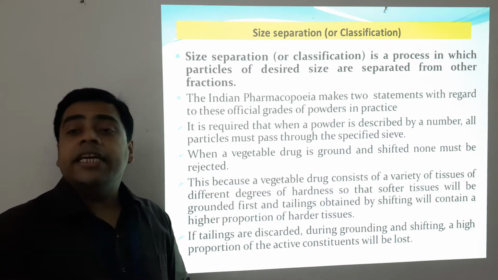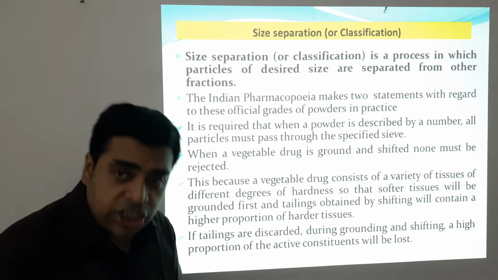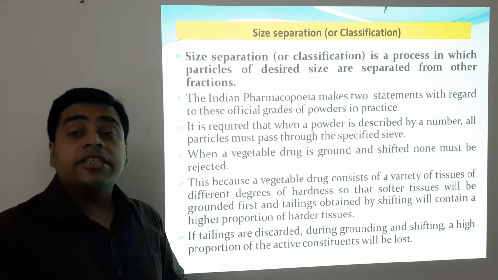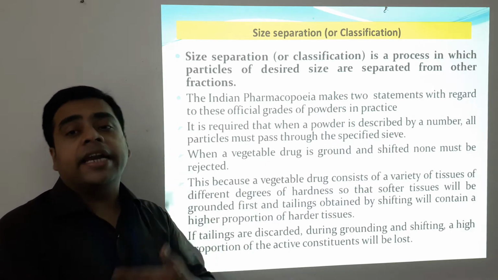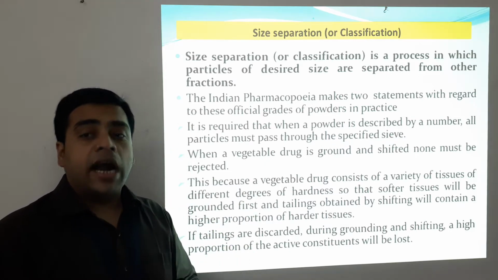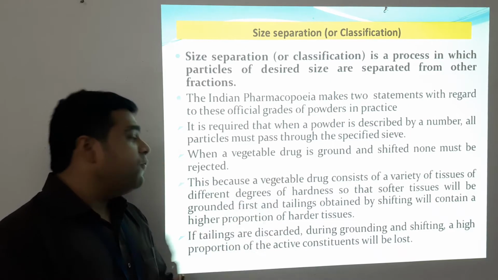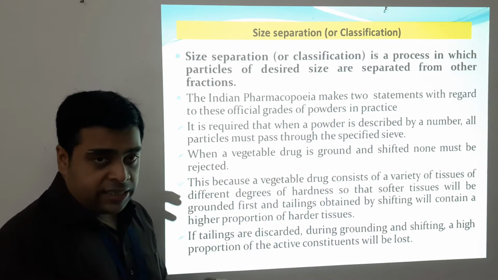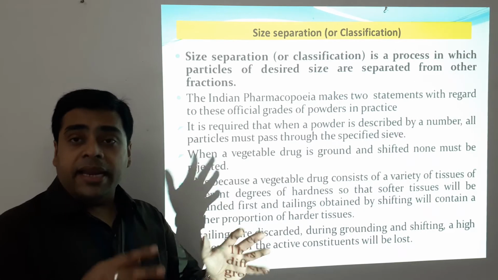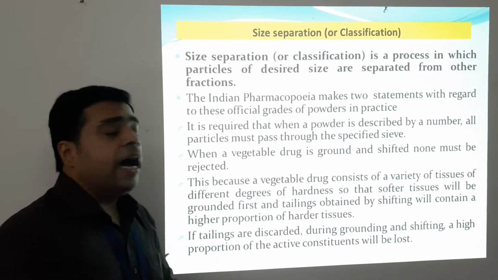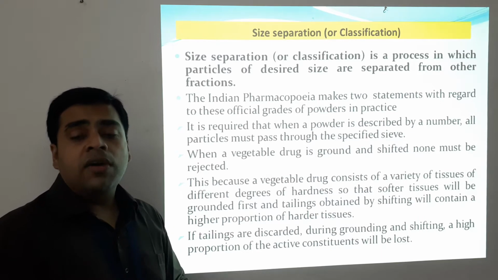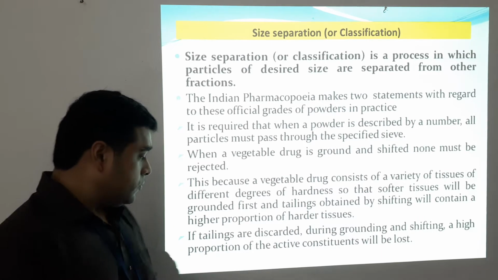Secondly, when a vegetable drug is ground and sifted, none must be rejected. Why? This is because the vegetable drug consists of different degrees of hardness, so the softer tissues will be ground first and the tailings, that is the remainder obtained by sifting, will contain a higher proportion of harder tissues.